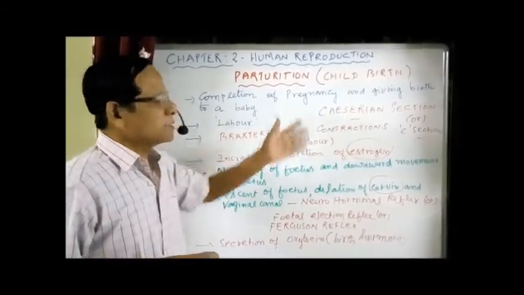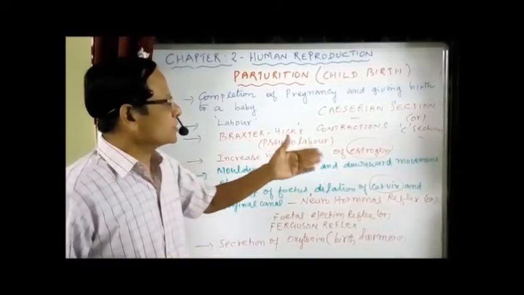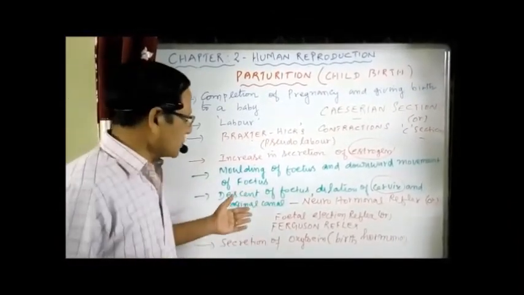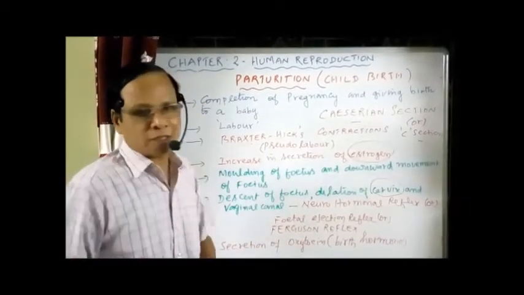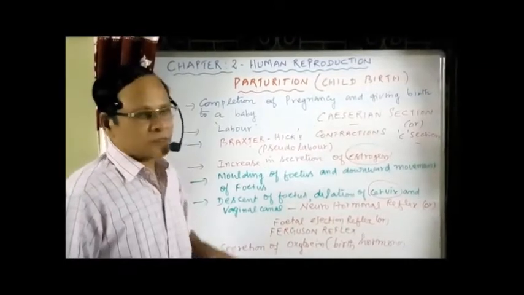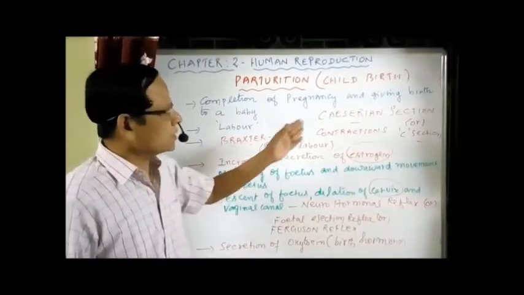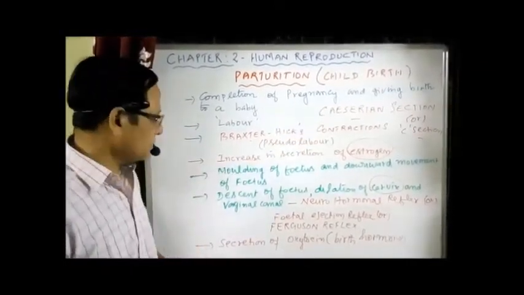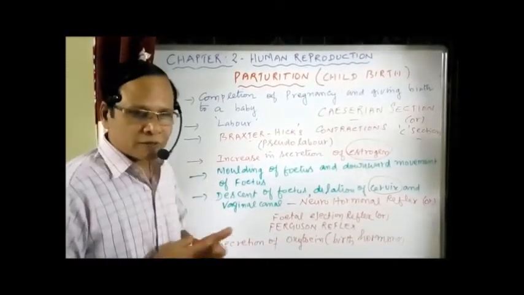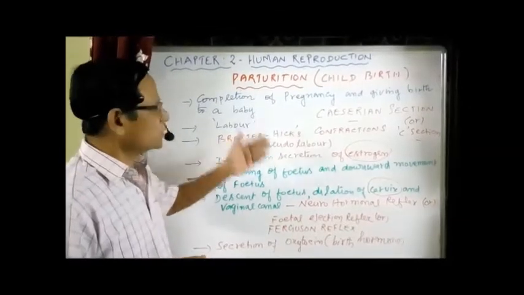Hence the surgery is called cesarean section or C-section, otherwise called abdominal delivery, compared to normal delivery, the vaginal delivery. One thing you have to remember: it is cesarean, not Caesar, after the name of Julius Caesar, as he was born first like that. Okay, that's about the various events happening during parturition.